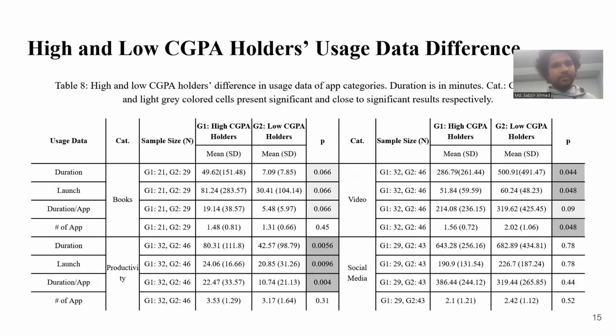Here we present the high and low CGPA holders' data difference. We find that in the books category and productivity category, high CGPA holders have higher usage, and low CGPA holders have lower usage.